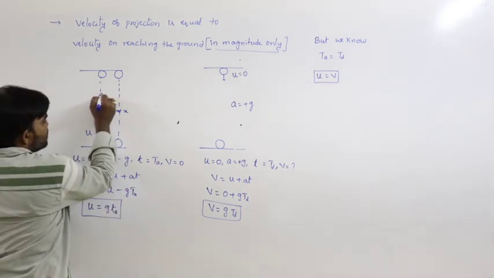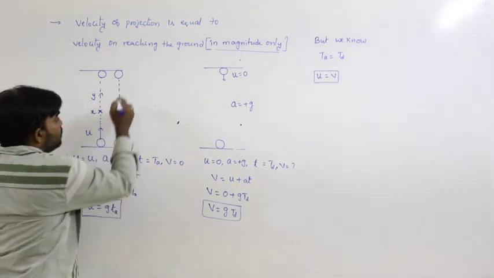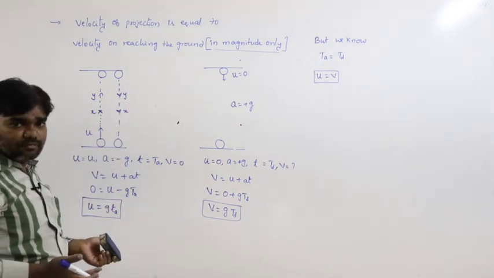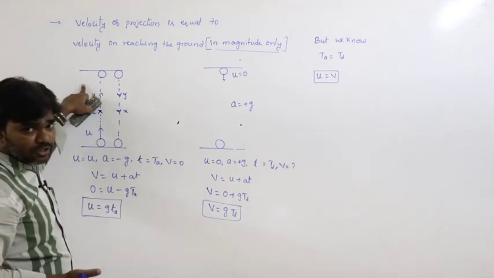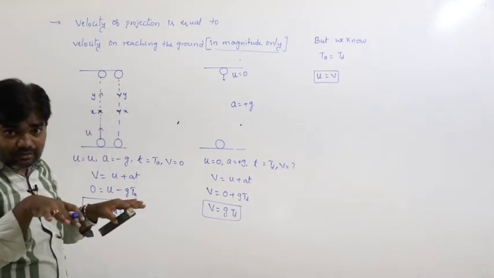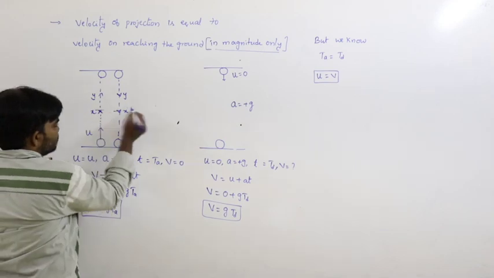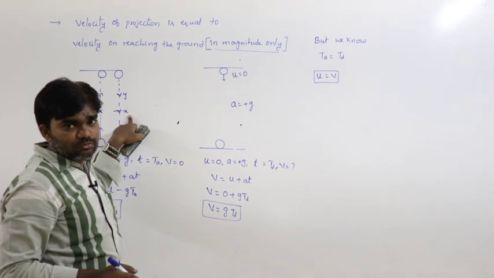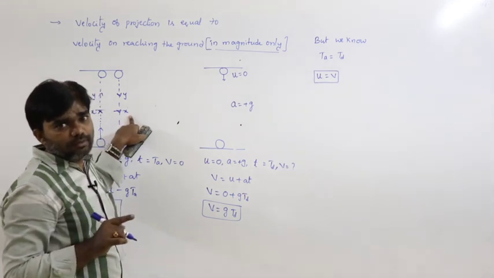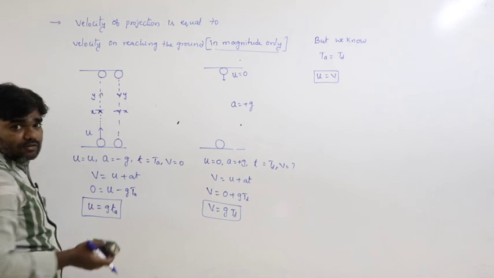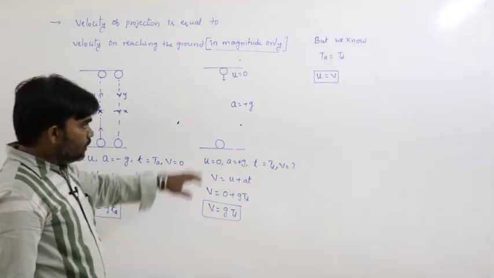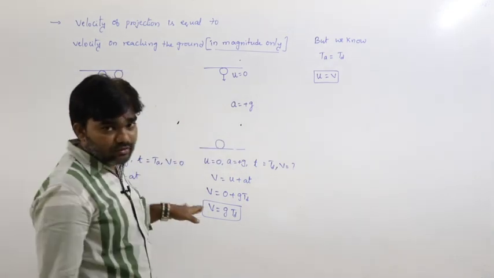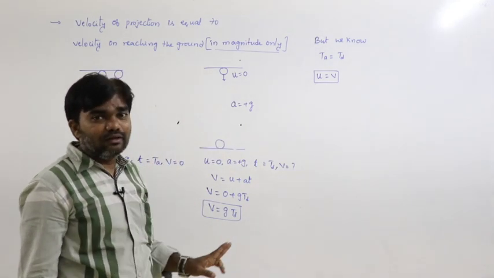For example, at this position let us say the speed of the body is y. During downward motion at the same position, the speed of the body is y. Whatever the speed in the upward direction, at the same level the speed is the same during downward motion also. This is a very, very important point we have to remember. So v is equal to u, only in magnitude, not in direction. One is the upward direction, one is the downward direction, so the velocities must not be equal.